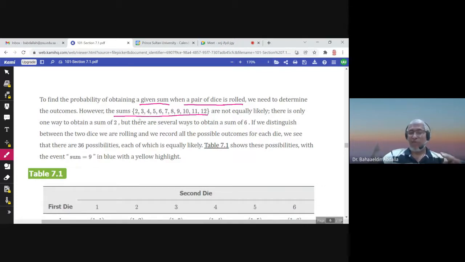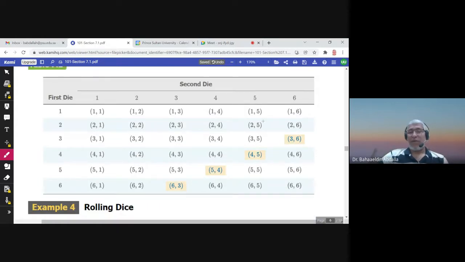So if you look at the sums, the experiment is not equally likely in this case. So sum of 2, 1 over 36, but sum of 6, how many? 1,5, 2,4, 3,3, 4,2, 5,1. So the probability of obtaining the sum of 6 is 5 over 36.